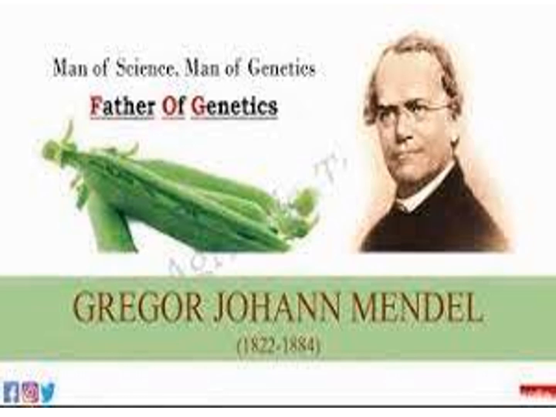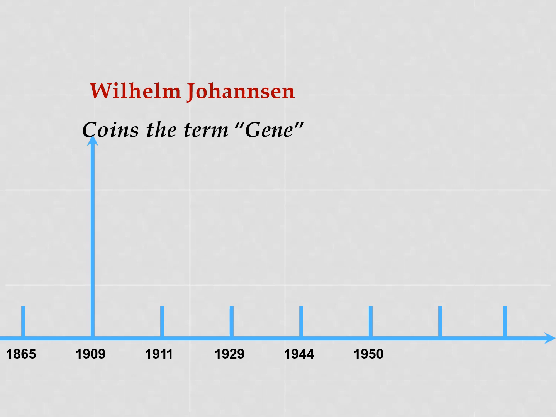Based on his studies, most scientists worked on what material is responsible for the transfer of genetic material from one generation to another. After that, a lot of scientists worked on DNA, genes, and heredity. Here I have noted only the important scientists who worked from the 18th to 19th century.